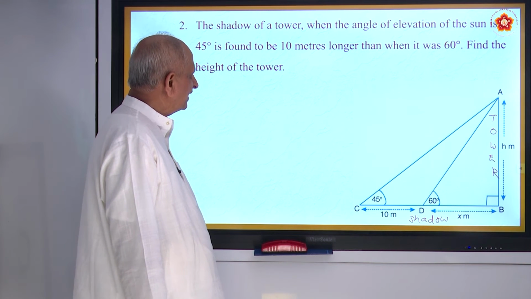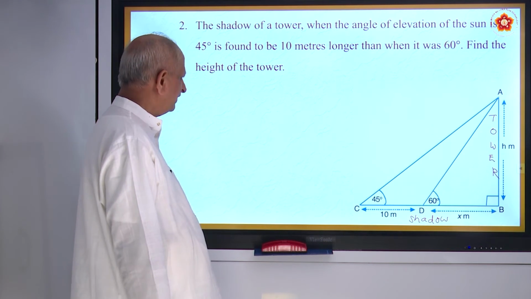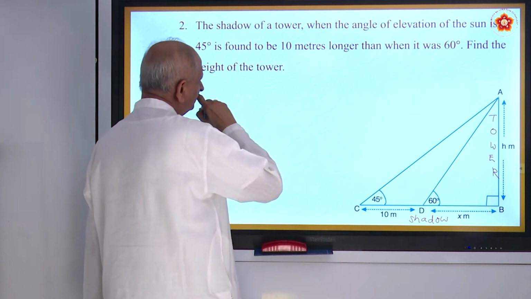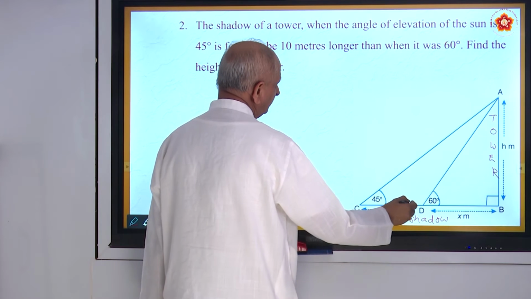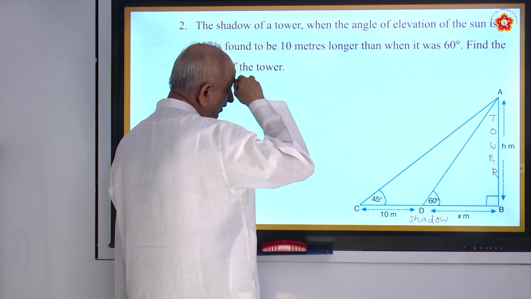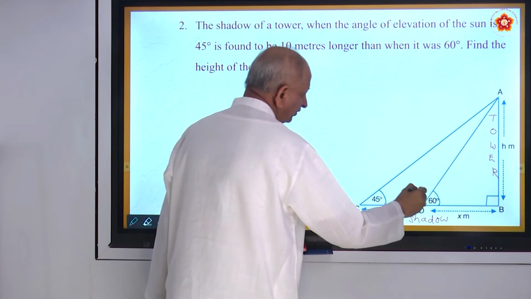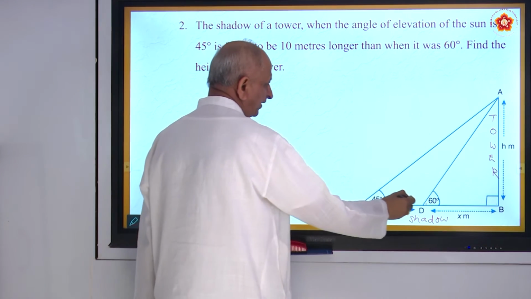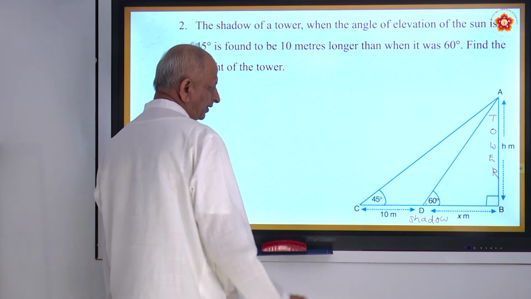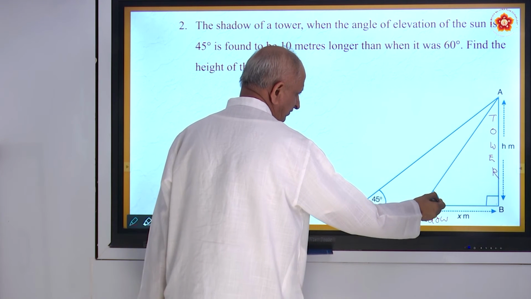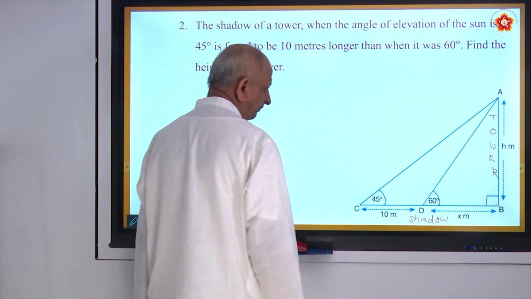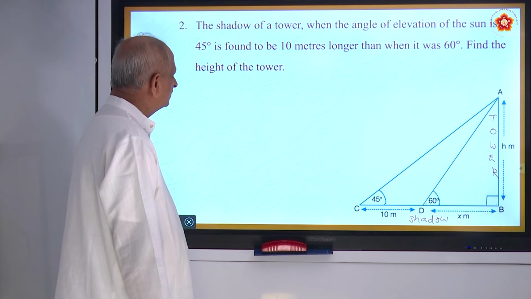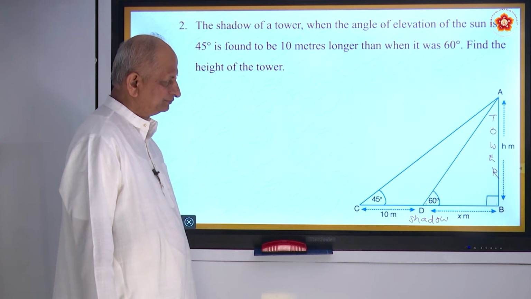So here, the shadow of a tower when the angle of elevation of the sun is 45 degrees is 10 meters longer than when it was 60 degrees. So this shadow was x, and that becomes 10 meters more, because the angle of elevation decreased. First it was 60 degrees, then it came to 45 degrees. Now the question is, find the height of the tower.